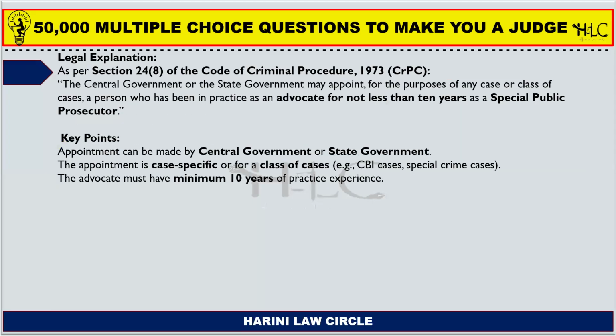Next one. So section 24, subsection 8 of the code states that the central government or the state government may appoint for the purposes of any case or class of cases a person who has been in practice as an advocate for not less than 10 years as a special public prosecutor. So the appointment can be made by the central government or the state government. So the appointment is case specific or for a class of cases. Example, CBI cases or special crime cases.